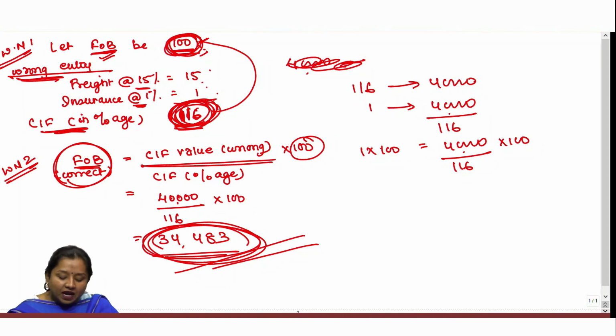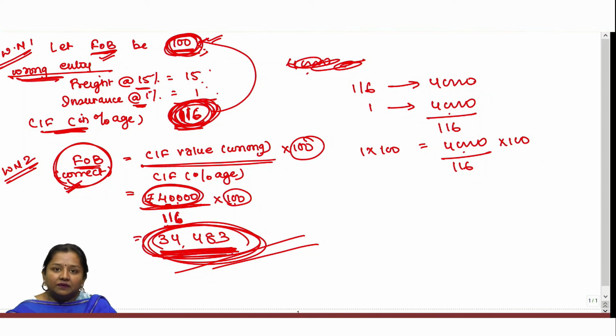Now this 116 corresponds to 40,000 rupees, out of which the 100 part will determine your FOB value, which is correct obviously. So correct FOB is 40,000 divided by 116 multiplied by 100, which comes to 34,483.